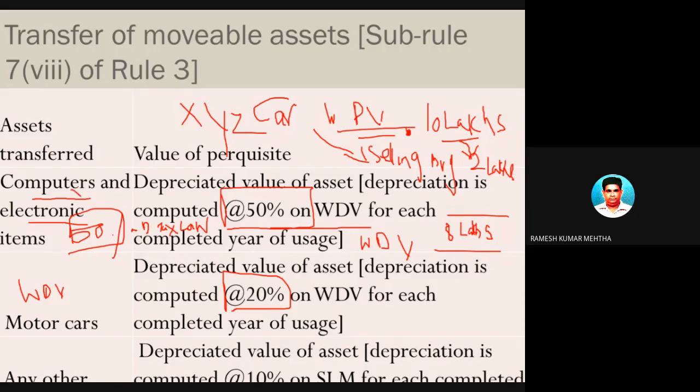Now, apart from items number one and number two, if any other assets are transferred, which are not computers or electronic gadgets or motor cars, but any other items, for example an air conditioner or a water cooler, or an item which doesn't fall under the category of 1 and 2, the rate of depreciation is 10%.